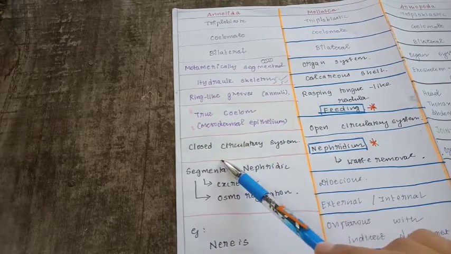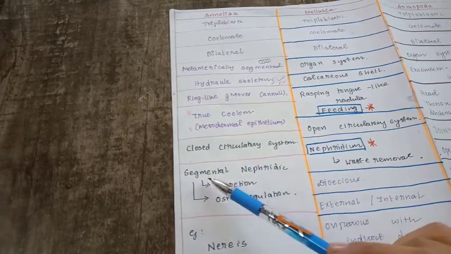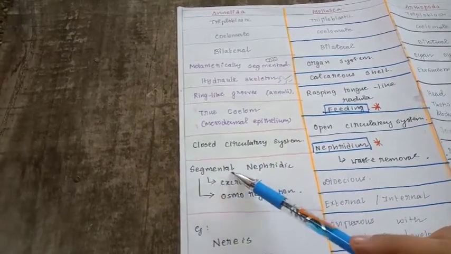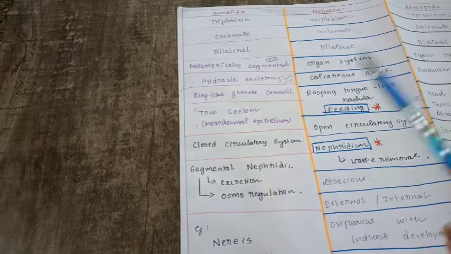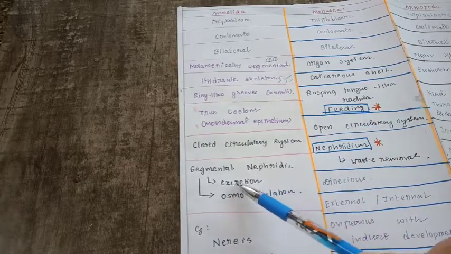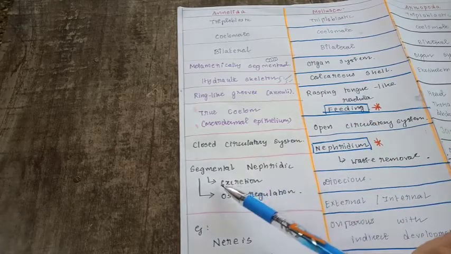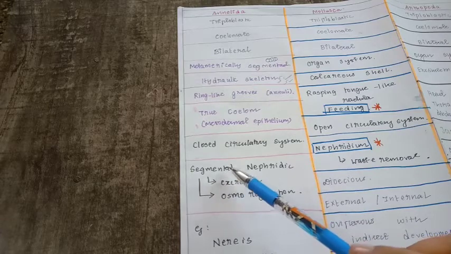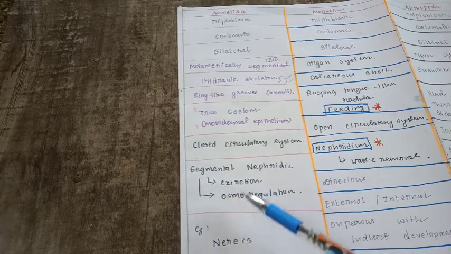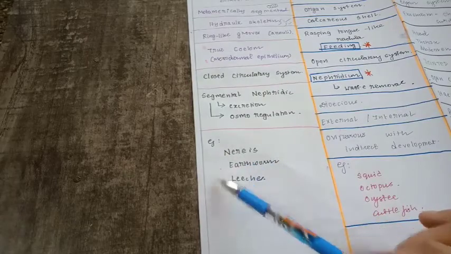And it has a closed circulatory system just like ours. Okay, so it has segmental nephridial organs for excretion and osmoregulation. So this particular nephridial organ is also found in segments, and it is used for osmoregulation and also for excretion. Examples of this phylum are Nereis, earthworm and leeches.